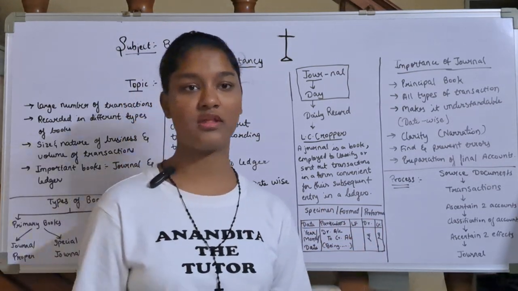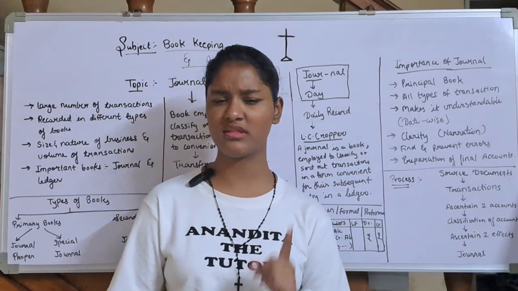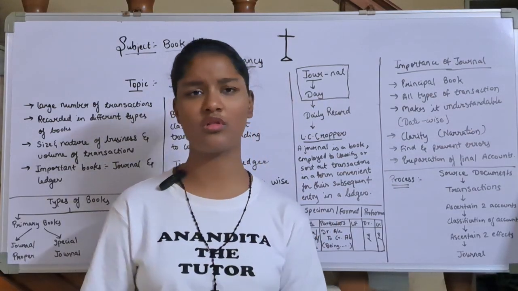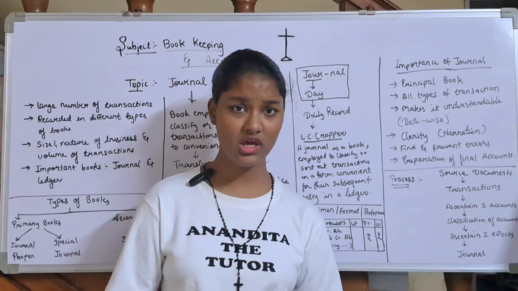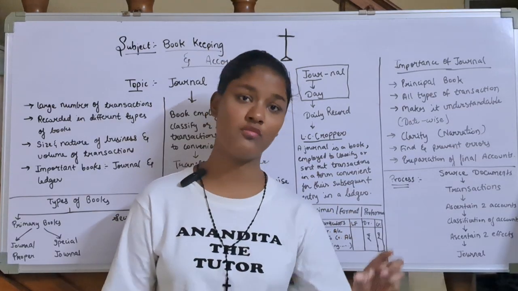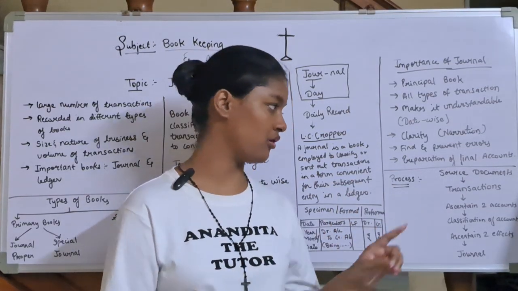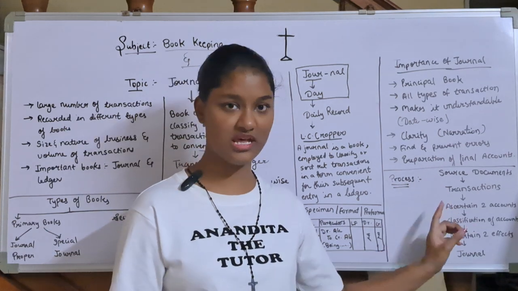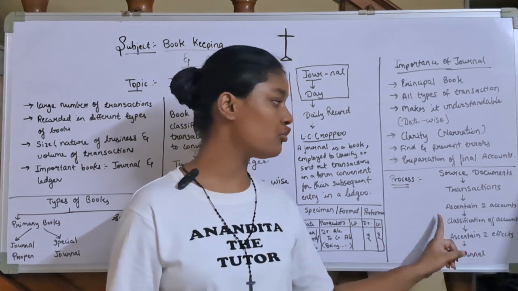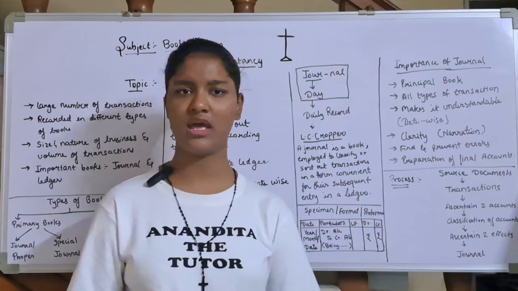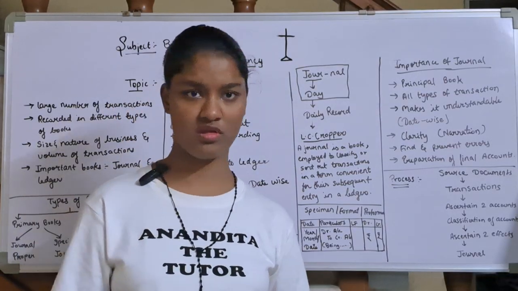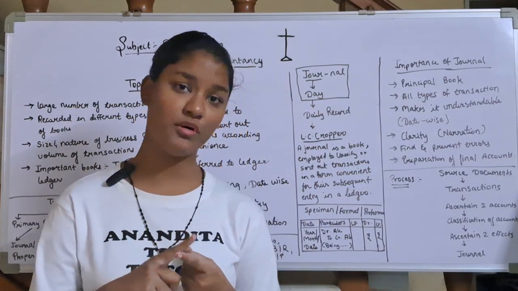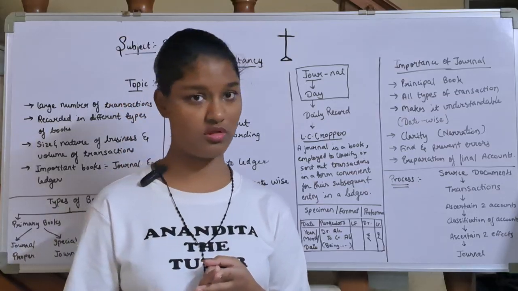From the bill, I see that I had purchased goods worth so many thousands. So that will be a source document. From there you will pick the transaction and ascertain the two accounts. What has been purchased? I purchased goods. So my two accounts will be purchase account and goods account.